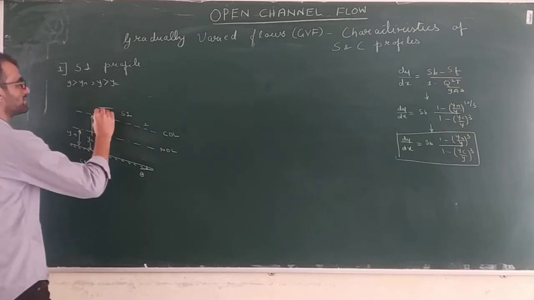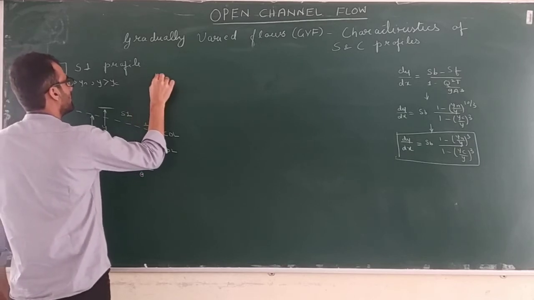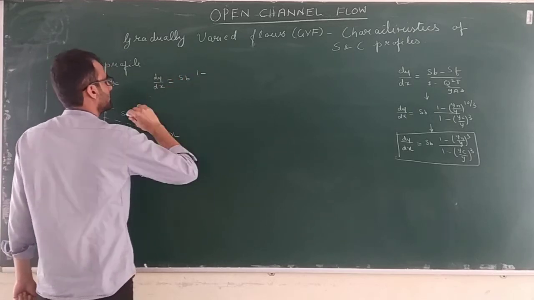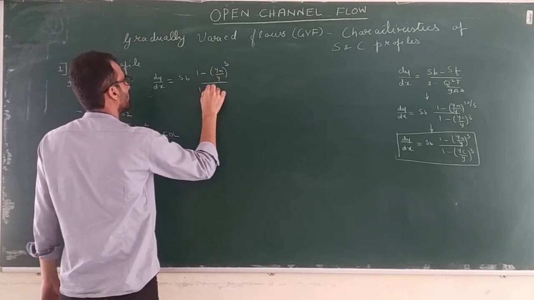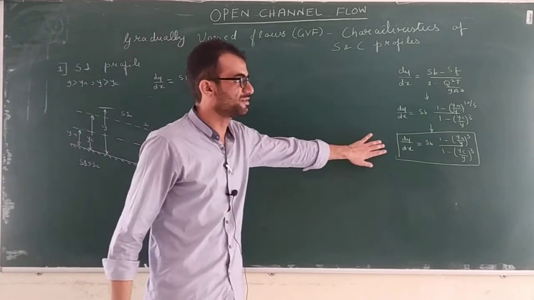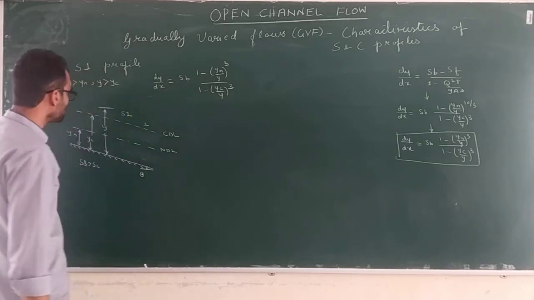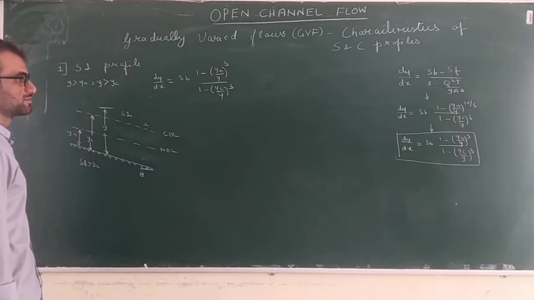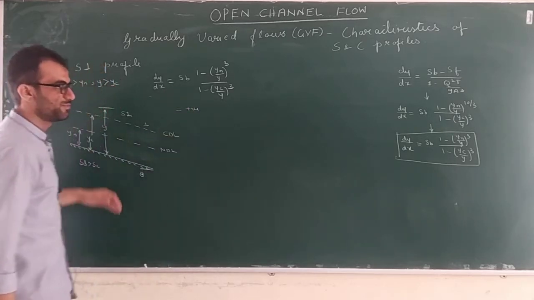Fine. So now what happens to the slope of the profile, dy by dx? Now dy by dx is SB times (1 minus (yn by y) whole cube) upon (1 minus (yc by y) whole cube). So we will consider this formula. Now look at the depth for the S1 profile. SB is a positive number here, because the slope value is always positive.